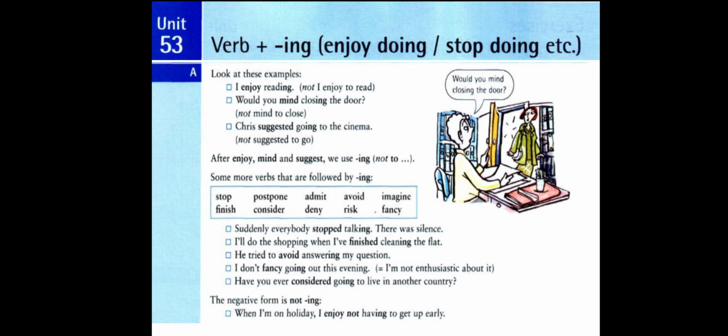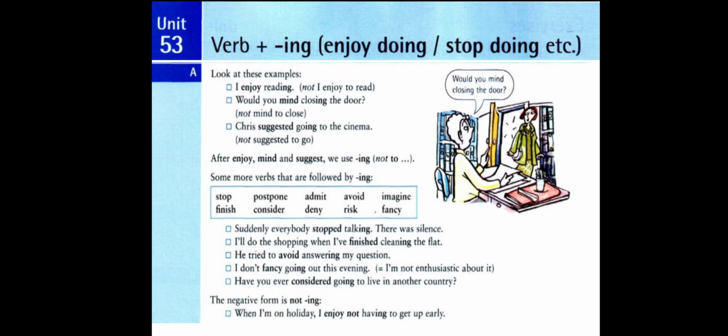The negative form of verb plus ing: we just add not before the verb plus ing. For example, when I am on holiday, I enjoy, and here we have the verb enjoy, and the negative of having is like this, we use not, so it becomes I enjoy not having to get up early.